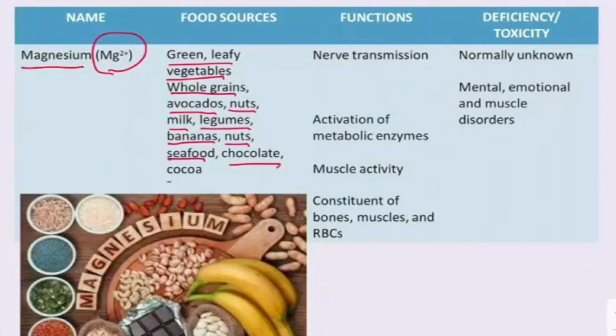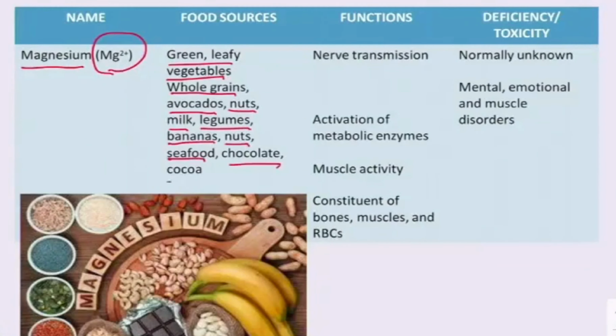To pass the electrical impulses from one organ to the brain, it is very important to have a sufficient amount of magnesium. It is also required for the activation of metabolic enzymes. For the digestion process, different kinds of enzymes are secreted, like lipase and amylase. These enzymes are required for digestion. So for the activation of a particular enzyme for the metabolism process, we require magnesium. It is also required for normal muscle activity. It is also one of the constituents of the bones, muscles and red blood cells.